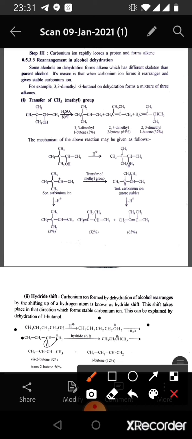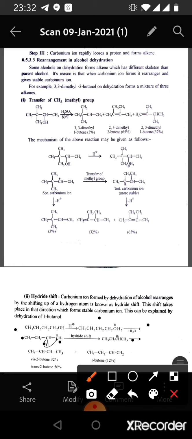In the primary carbonium ion, hydride shift takes place from the adjacent carbon to the carbon bearing positive charge, and this hydrogen atom along with its bonded electron pair shifts to the carbon which has positive charge, and a secondary carbonium ion is formed. Now this can eliminate hydrogen as proton in two ways.